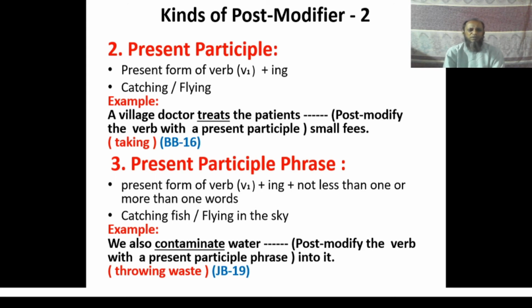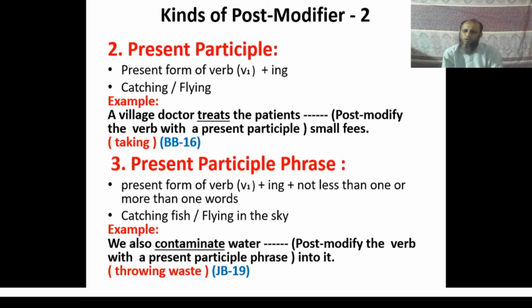Look at the example of present participle. A village doctor treats the patients dash. You have to post modify the verb treats with a present participle.